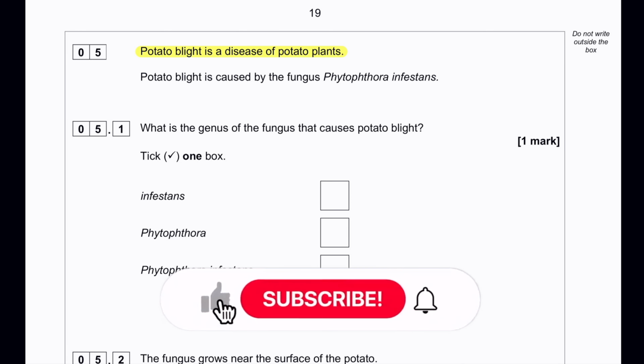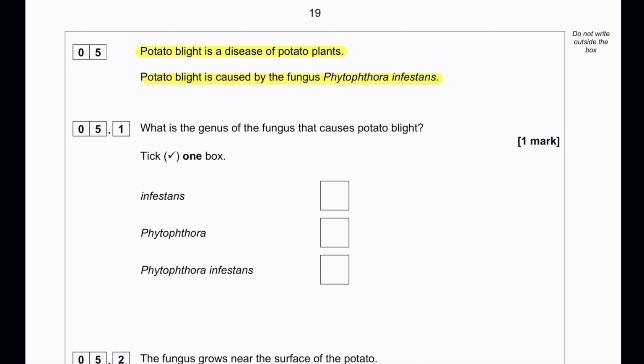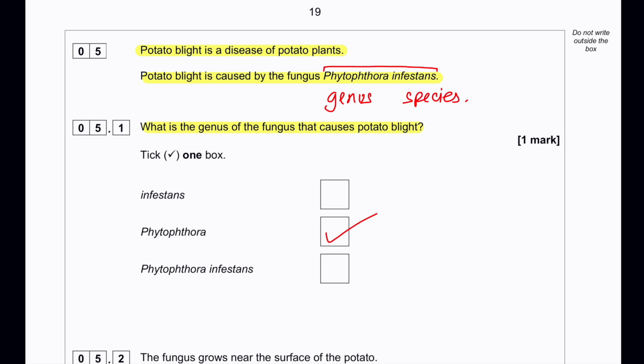Potato blight is a disease of potato plants. Potato blight is caused by the fungus Phytophthora infestans. What is the genus of the fungus that causes potato blight? When the name of a particular organism is given in a scientific pattern, it is called a binomial name. In this name, the first part is the name of the genus and the second part is the name of the species. So Phytophthora is the genus. Infestans is the name of the species, so not correct. And Phytophthora infestans is the binomial name of the organism.